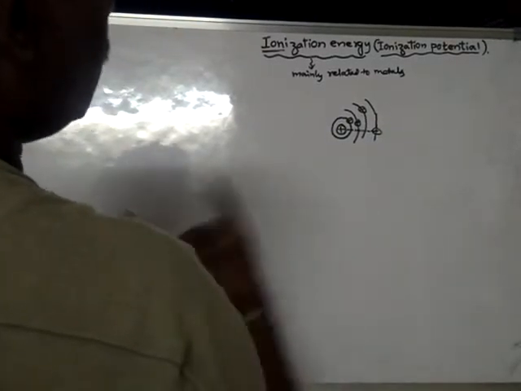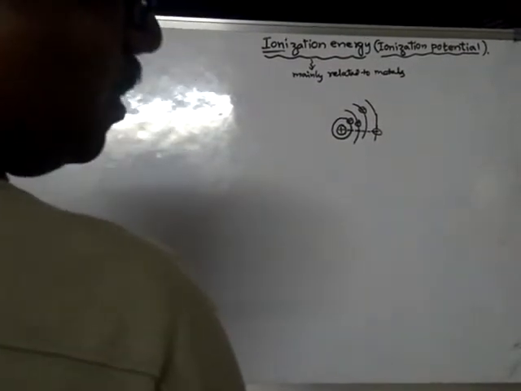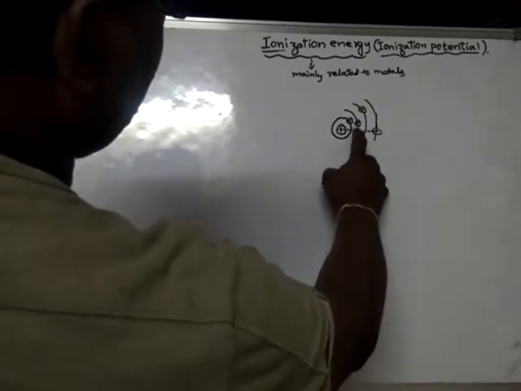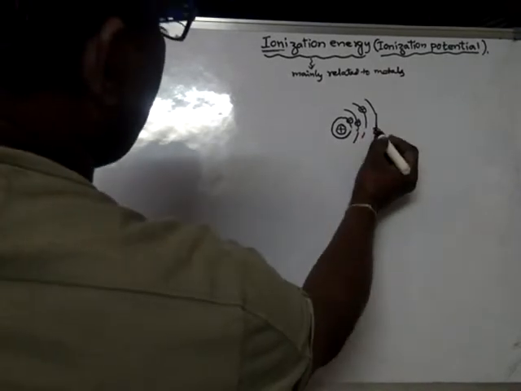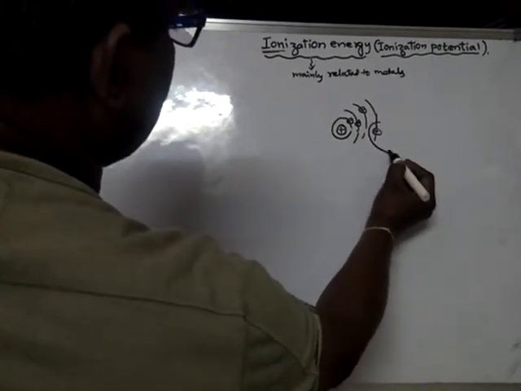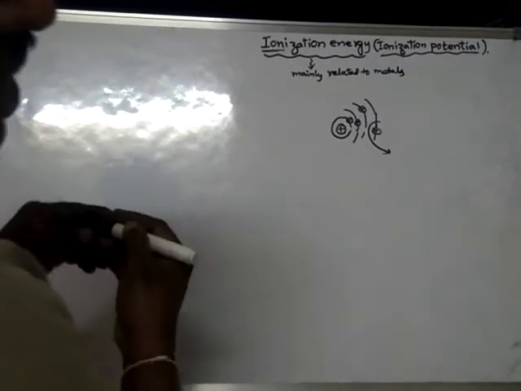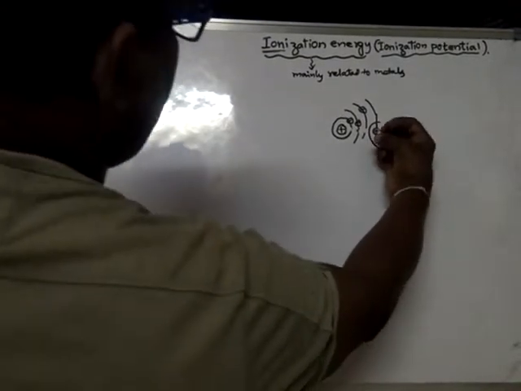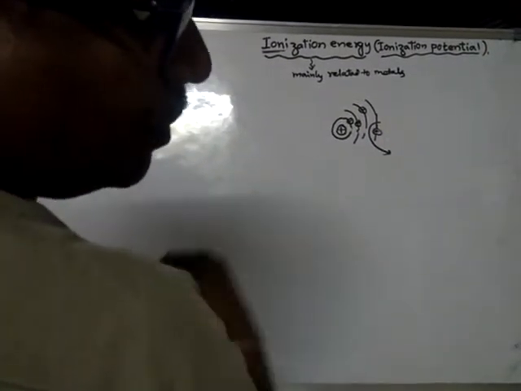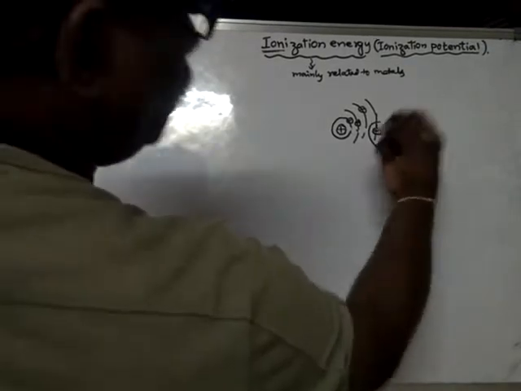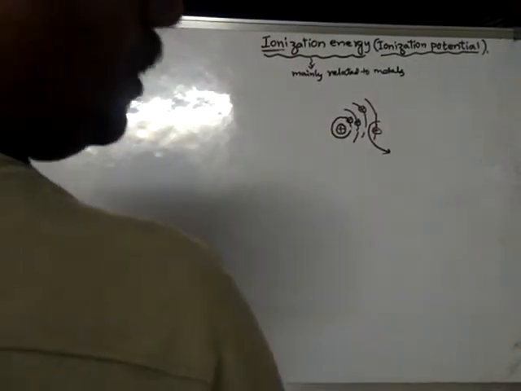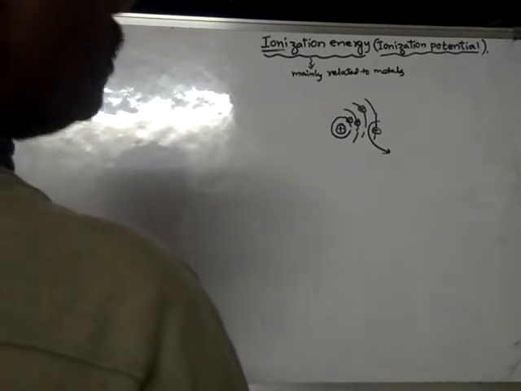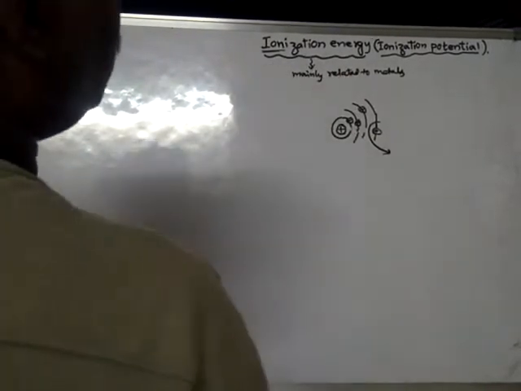If I want to remove this electron, I have to break the force of attraction between the nucleus and this electron. So, in order to remove the electron from the atom against the force of attraction of the nucleus, I need to spend some energy. A certain amount of energy I need to spend, and that energy is said to be ionization energy.